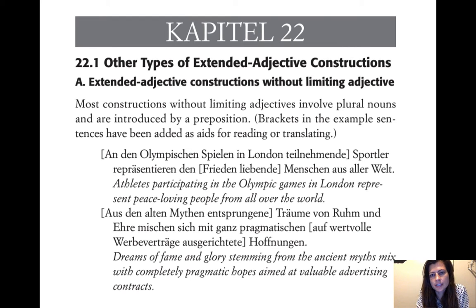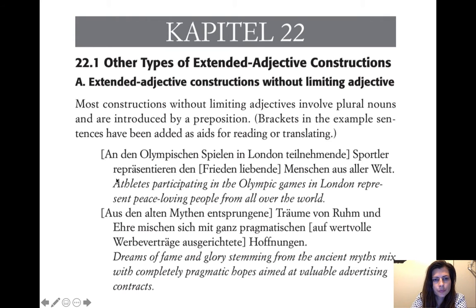But if you just say schwarze Katze, black cat in the singular, it sounds like it needs an article, a black cat or the black cat or my black cat or something. So often when there's no article, it's because it's a plural noun. And that is also going to be the case when we have extended adjective constructions with no article. So we can look at how that works. They often start with a preposition, just like any other extended adjective construction. Just like the other extended adjective constructions we've been looking at, they often begin with a preposition because prepositional phrases are a common element of extended adjective constructions.